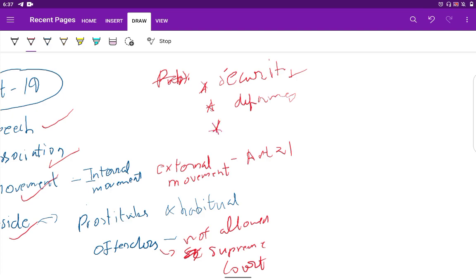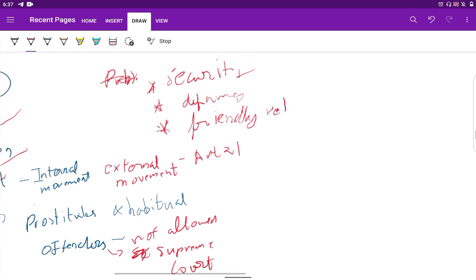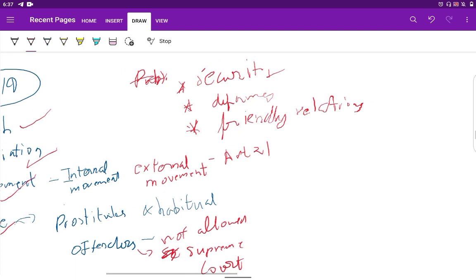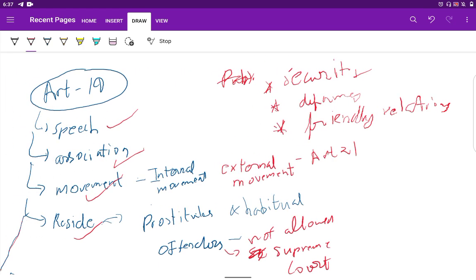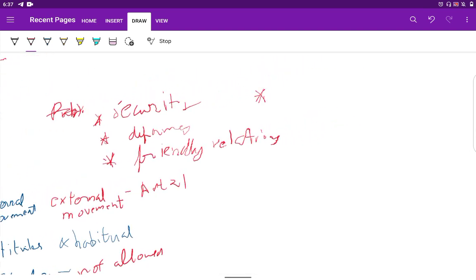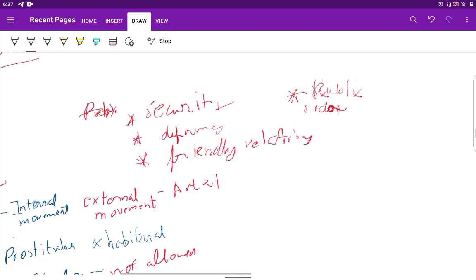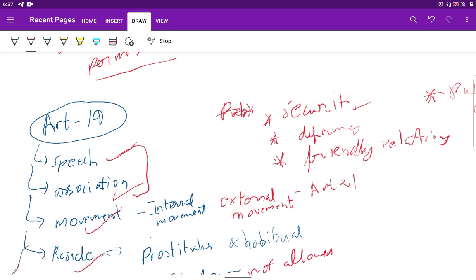If it affects friendly relations with other countries, we can also think of restricting it. Another is public order. These are some of the factors providing restrictions to freedom of speech and expression.